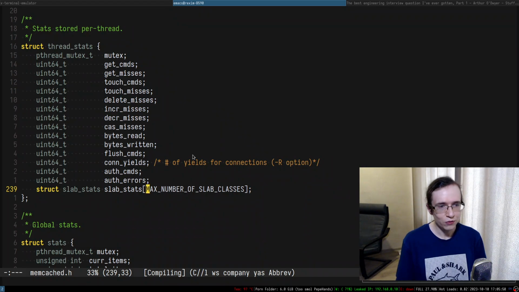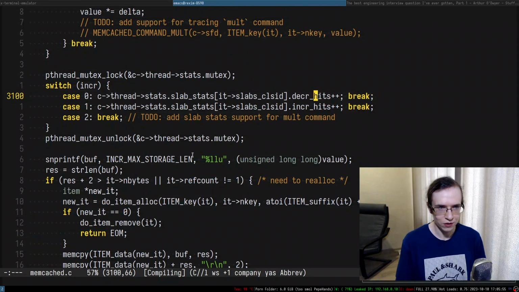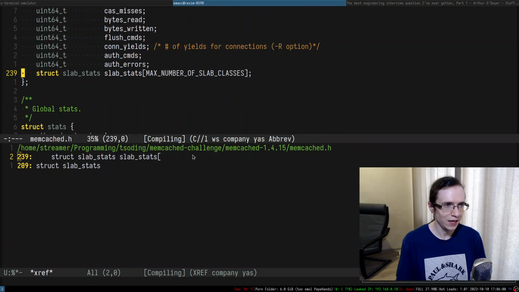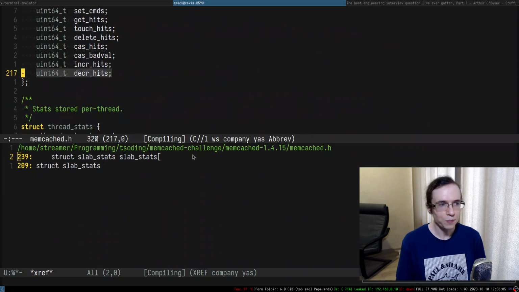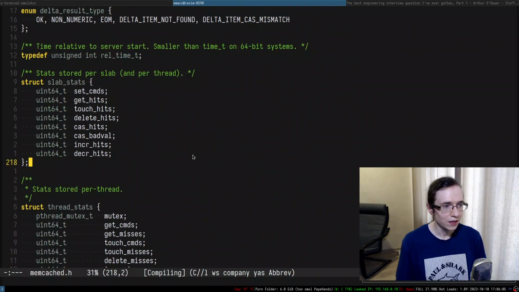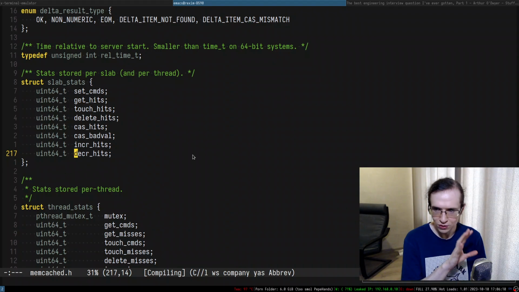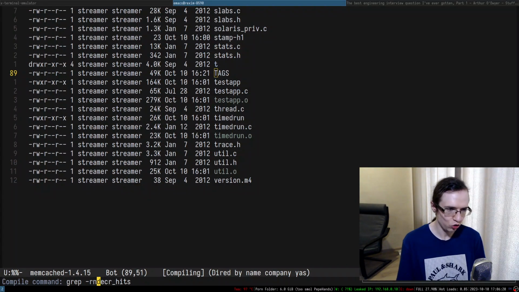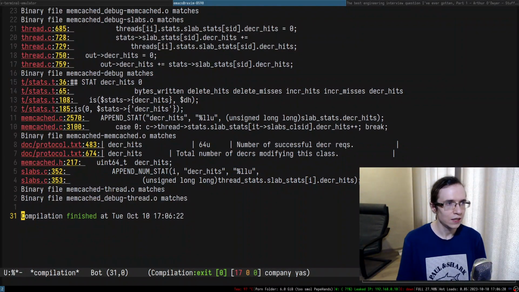And I want the number of slab classes. Yeah, this is rather interesting. So this is a number of slab classes, but I suppose we don't really have to extend them. So we just have that. I'm interested in how many places we use them. So we do definitely write into them, but where do we read from them? That's what I'm interested in. So let's just go ahead and search for potential reads of this variable.